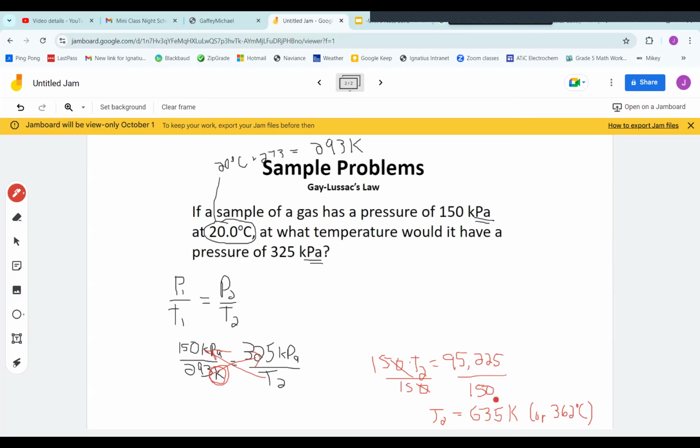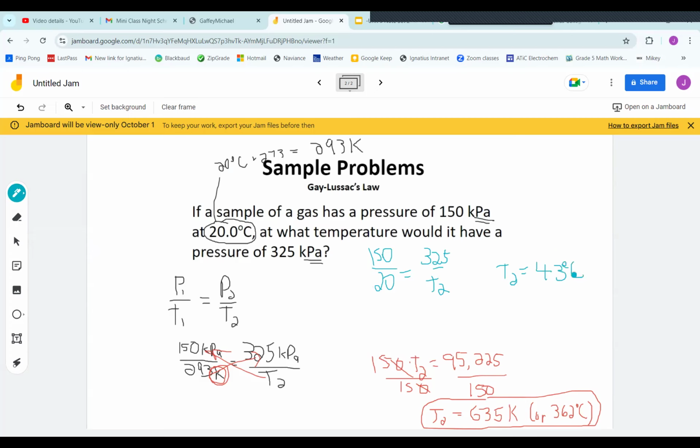If we had failed to convert into Kelvin and we used Gay-Lussac's law with, let's say, if we had improperly put 150 Kelvin over 20 and set that equal to 325 over T2, we would have arrived at a temperature, T2 would have worked out to be 43 degrees Celsius.